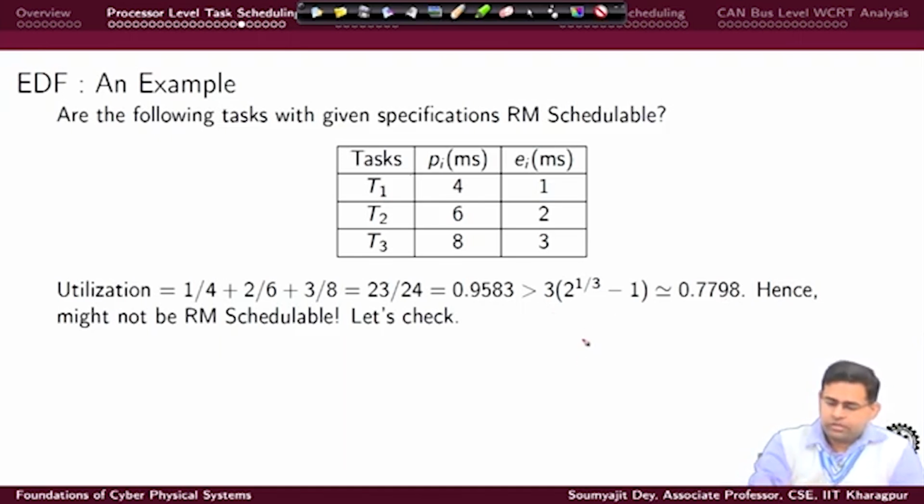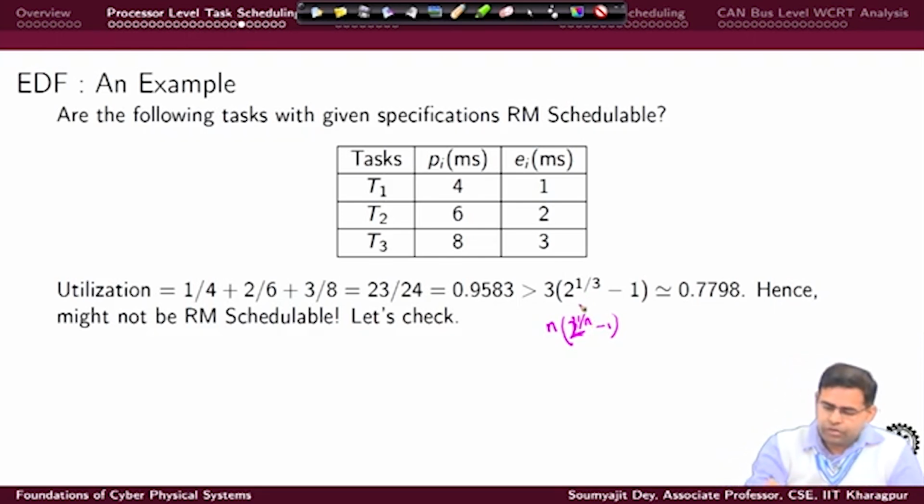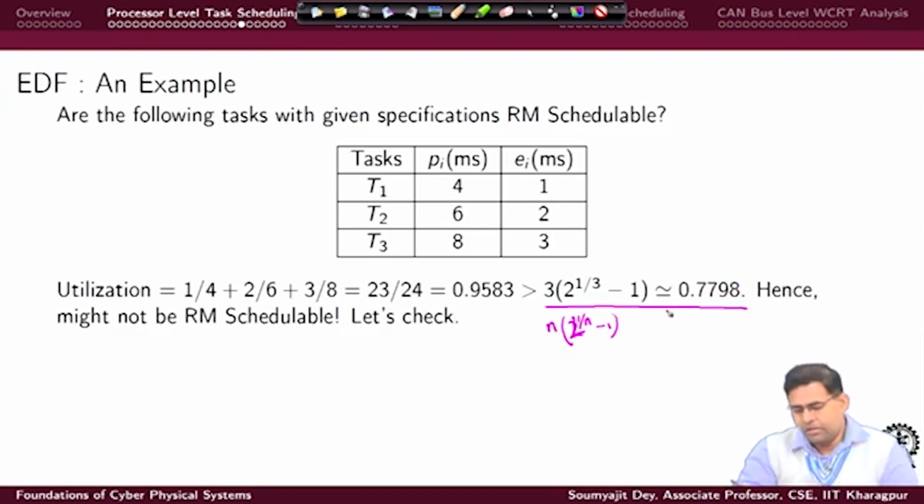If you remember the formula for RM for computing this upper bound on the maximum utilization that an RM algorithm can give, just put n equal to 3, and it gives you 0.7798 or something like that. So, that is the maximum utilization you can have for a task set of 3 periodic tasks that RM can give you.